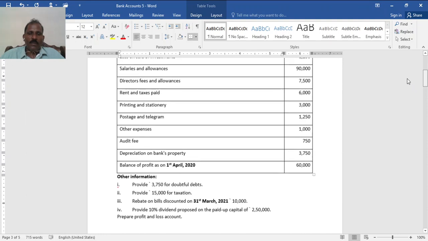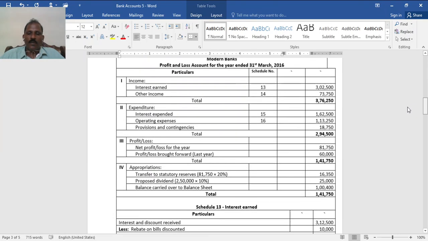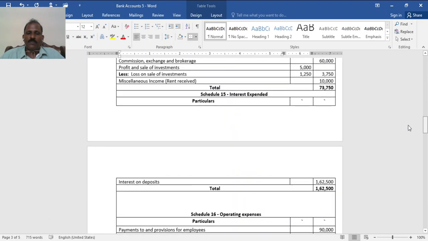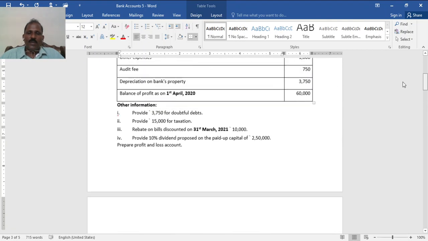Postage, telegrams, telephones 1,250. Other expenses 1,000. These are all expenses given in the trial balance.